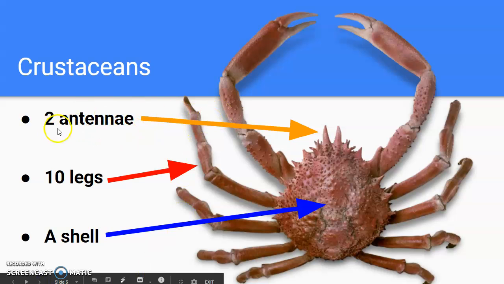Crustaceans, they have 2 antennae, 1 and 2. They have 10 legs. Wow, imagine having 10 legs. 1, 2, 3, 4, 5, 6, 7, 8, 9, 10. And they have a shell to protect their thorax.